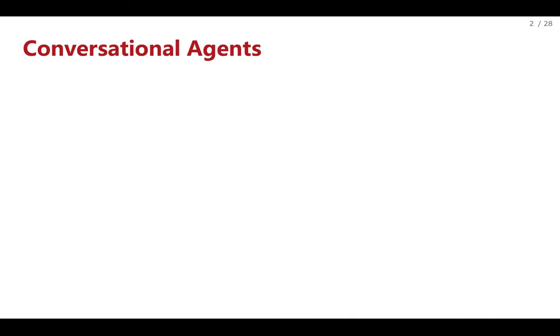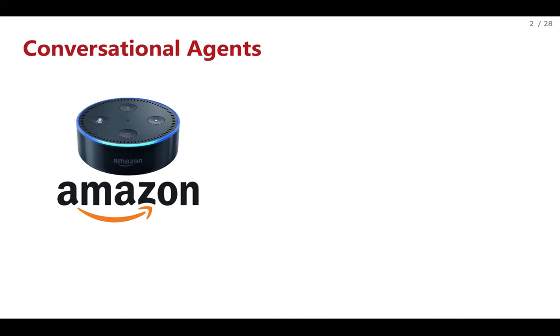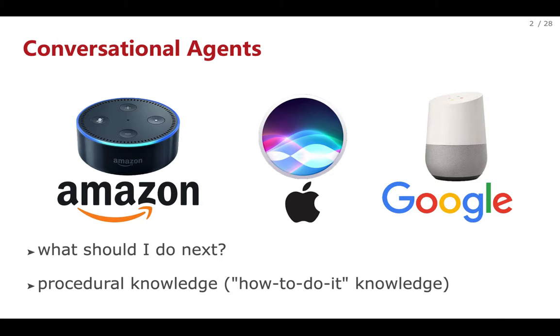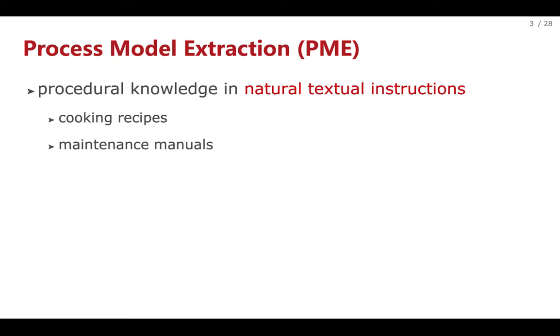The widespread adoption of conversational agents such as Alexa, Siri and Google Home demonstrates the natural demand for such assistive agents. To go beyond supporting simplistic queries such as "what should I do next?" these agents need domain-specific procedural knowledge. Procedural knowledge, also called how-to-do-it knowledge, is the knowledge related to the execution of a series of interrelated tasks. A major source of procedural knowledge is contained in natural textual instructions, such as cooking recipes and maintenance manuals.